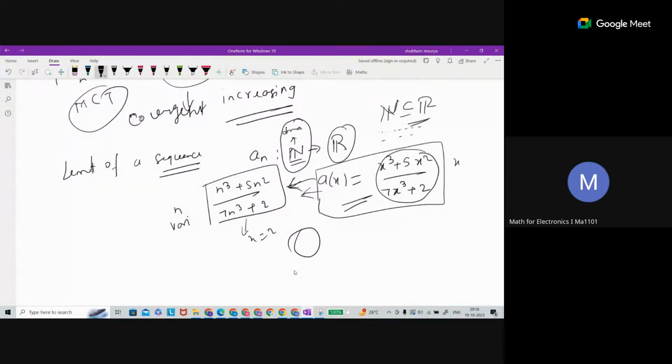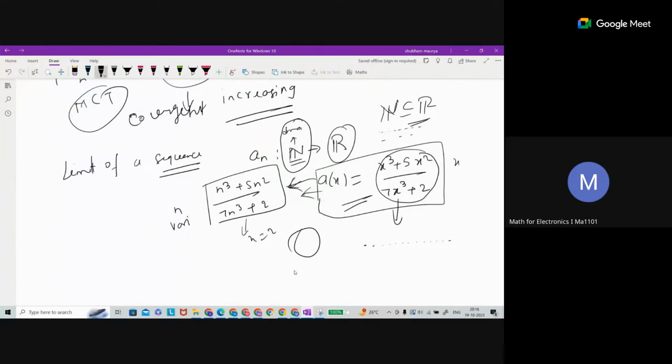Why are we studying sequences? Suppose we want to study the property of this function. We are breaking our problem down to the counting numbers, and on the counting numbers we try to study. So a sequence is that only, nothing more. A sequence is actually easier than a function. We are studying some part of the real numbers.